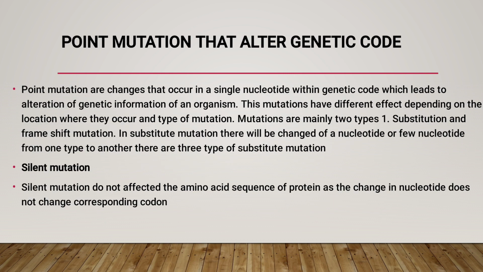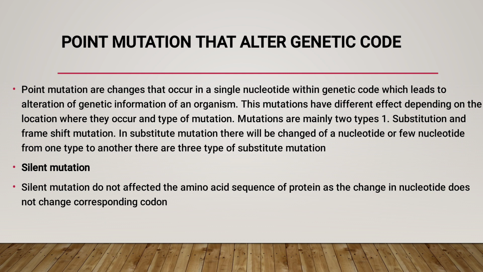Point mutation that alters the genetic code. This is the next topic we have to discuss. From the name itself, it is clear that a point mutation is a single change in the nucleotide of a genetic code, which causes alteration of genetic information of an organism. So, point mutations are changes that occur in a single nucleotide within the genetic code which lead to alteration of genetic information of an organism.